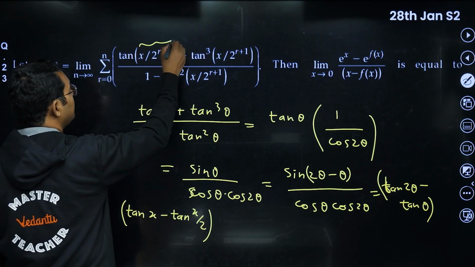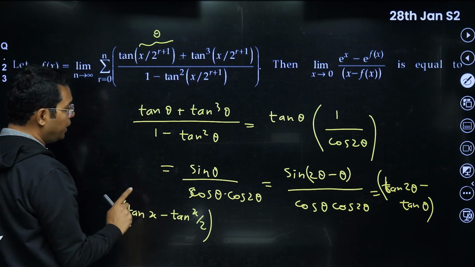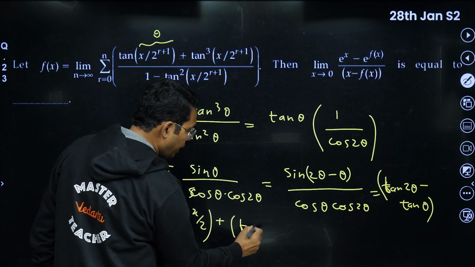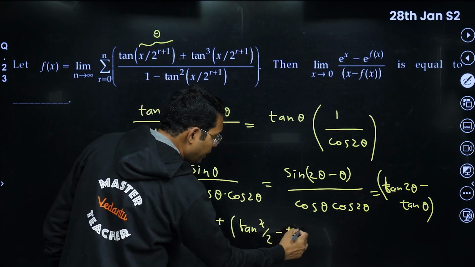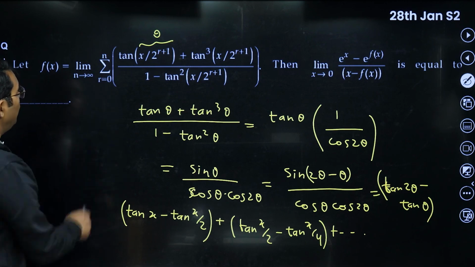I took this as theta. So if you put r is equal to 0, it becomes x by 2, and 2 theta will become x. Next time when you put r is equal to 1, this will become tan of x by 2, and here it will be tan of x by 4, and so on. And it will go till infinity.